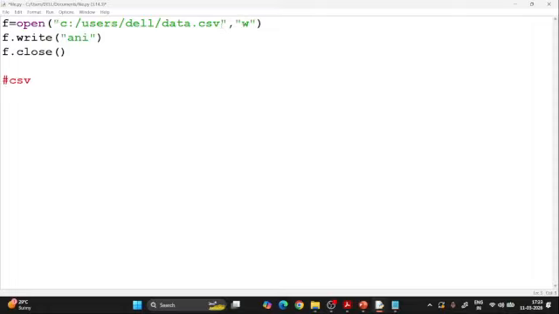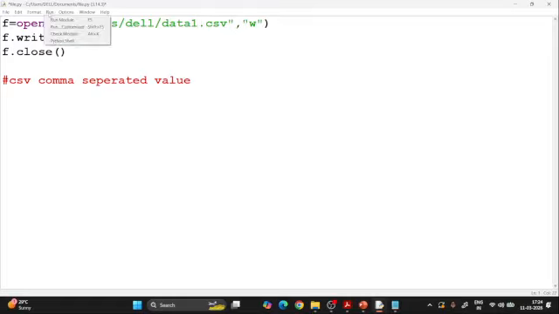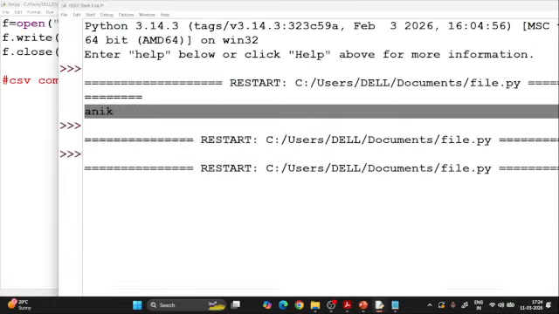It's an important file, that is comma separated value. So whenever I am storing something in a data.csv, this time I just changed it a little bit to data1.csv. Otherwise, yeah, it can take the same name, no worries, but I'm just changing it, and I'm just running it again. So I will get two files now, data1 and data. I run this module, and the same thing will be in two different files.